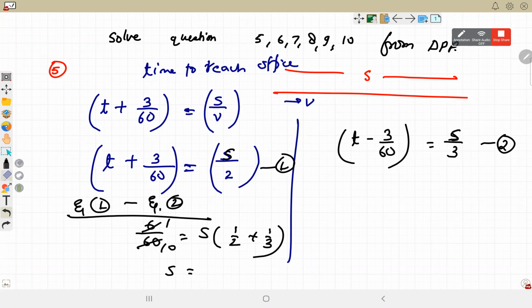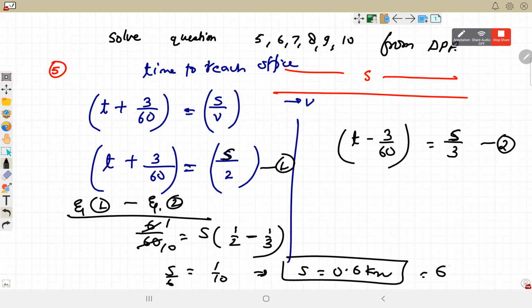So it is subtracted, not added. So it is minus t plus t, t gone. 1 by 2 minus 1 by 3. So s by 6 is 1 by 10. s is equal to 0.6 kilometer or 600 meters.